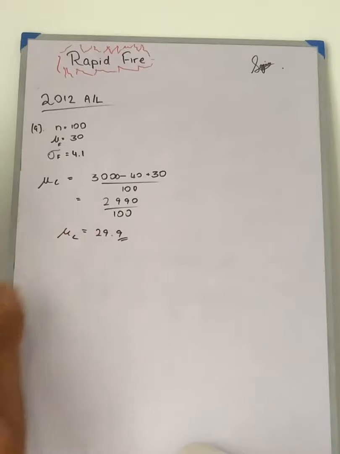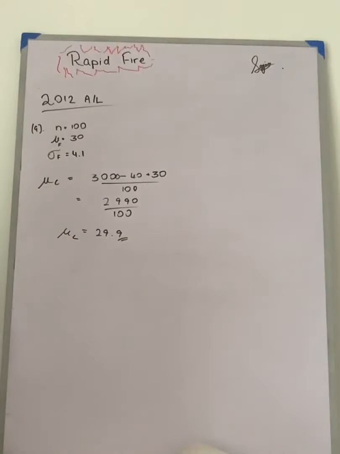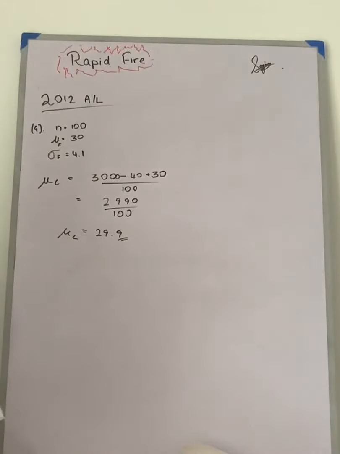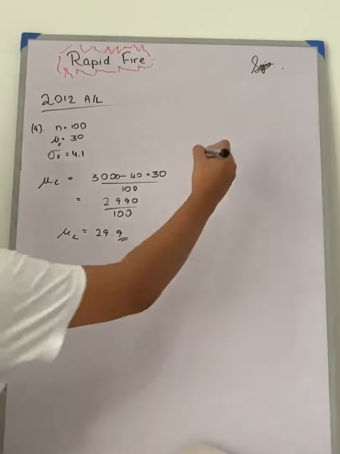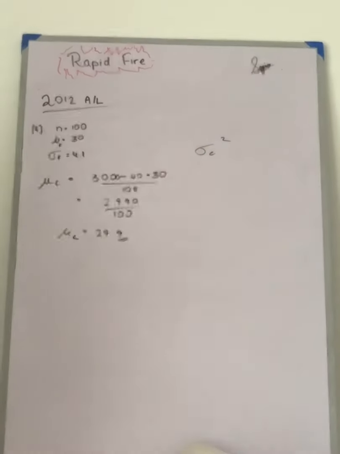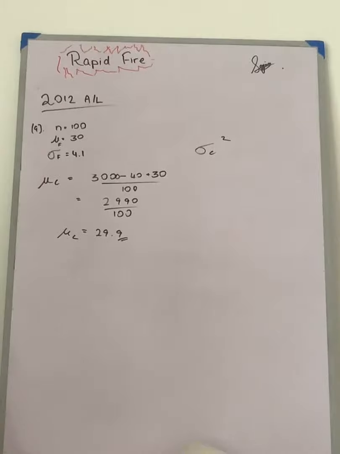And now we need to find the correct standard deviation. So we will find that by finding the correct variance first. So let's write the correct variance as sigma c squared. But before finding that, we need to find the total sum of the squares.